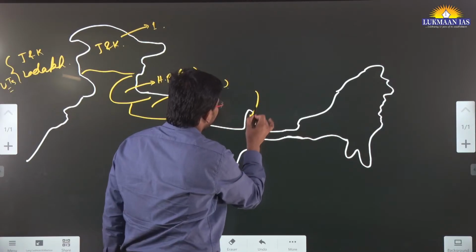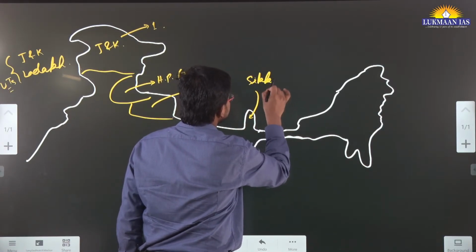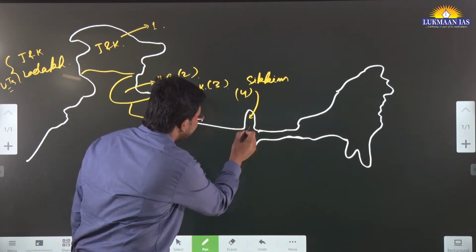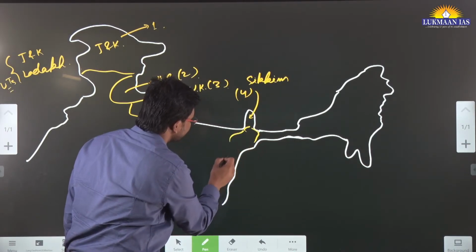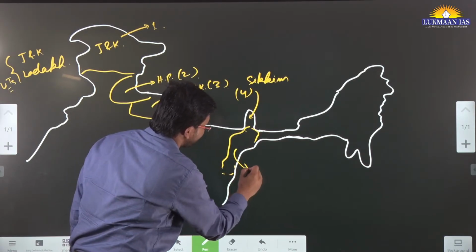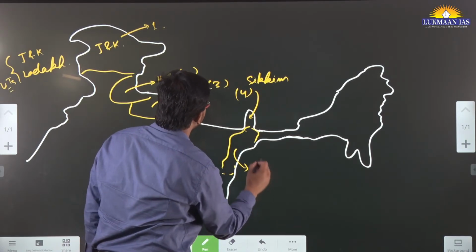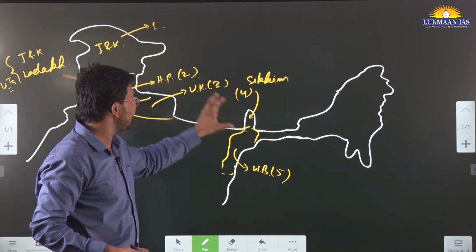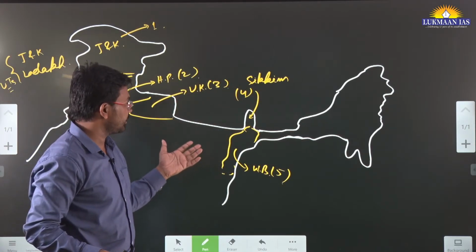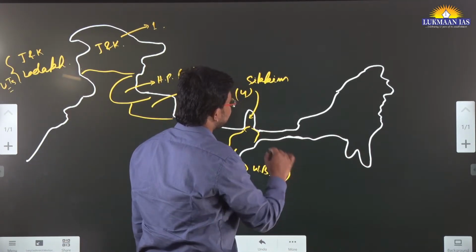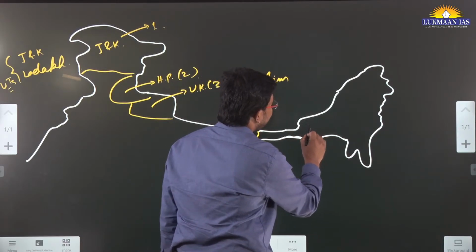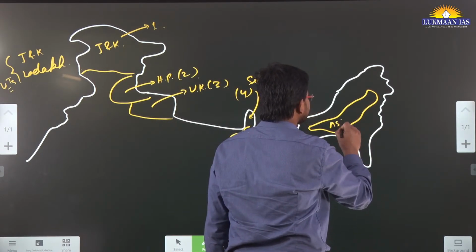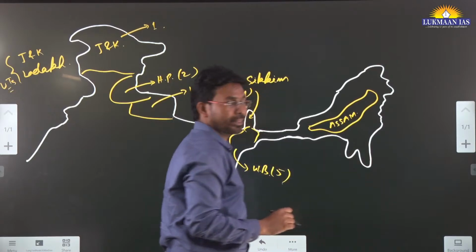This is going to be Sikkim, so Sikkim will be the 4th state in that sense. Over here, we have portions of a state known as West Bengal. This will be the 5th. West Bengal also has some of its areas that are included in the Himalayan region. Apart from this, in the middle portion over here, we have the state of Assam.